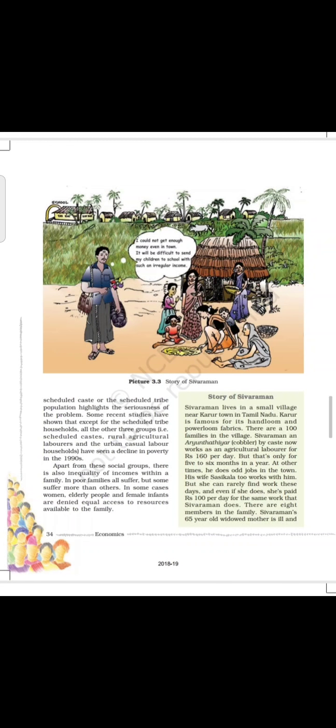The double disadvantage of being a landless casual wage labour household in the socially disadvantaged social groups of the Scheduled Caste or the Scheduled Tribe population highlights the seriousness of the problem. Some recent studies have shown that except for the Scheduled Tribe households, all the other three groups, Scheduled Caste, rural agricultural labourers, and the urban casual labour, have seen a decline in poverty in the 1990s.